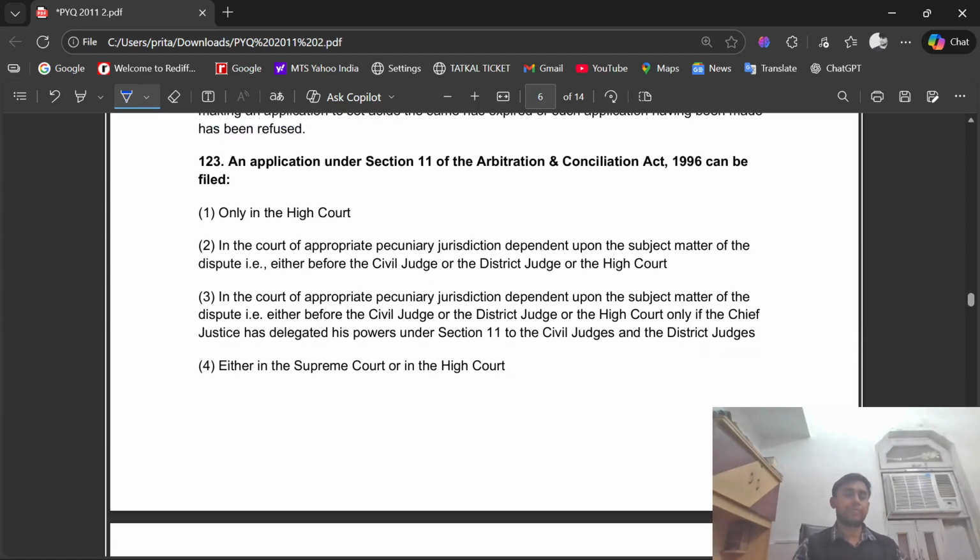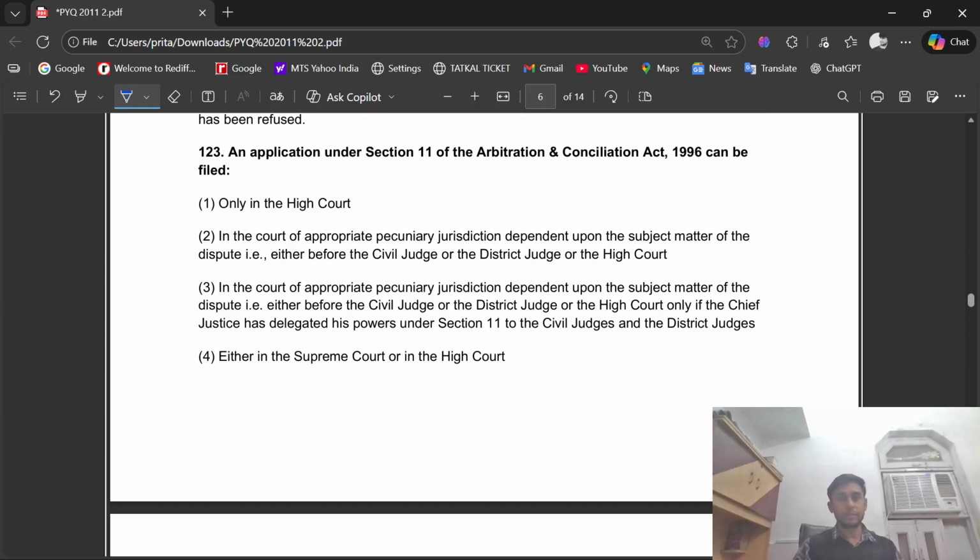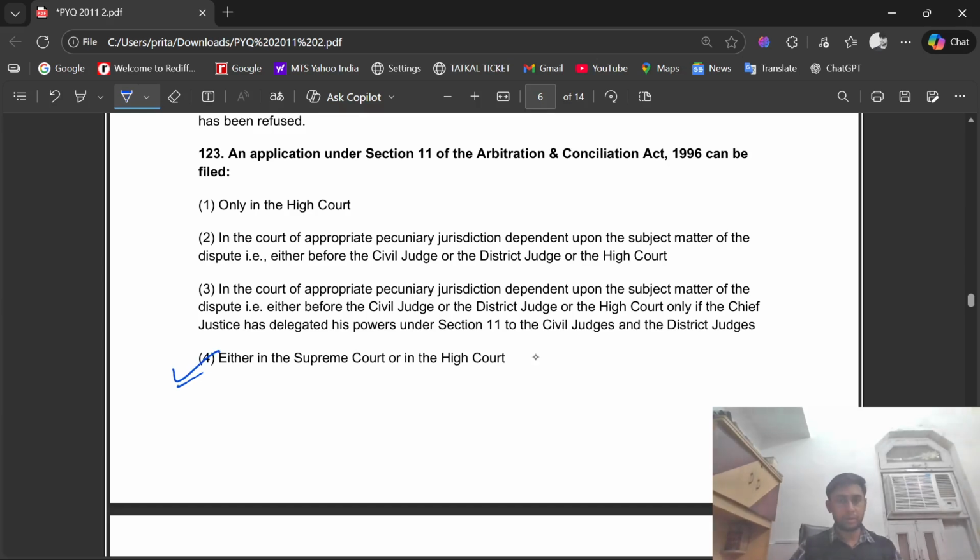Question number 123. An application under Section 11 of Arbitration and Conciliation Act 1996 can be filed either in the Supreme Court or in the High Court. ठीक है.